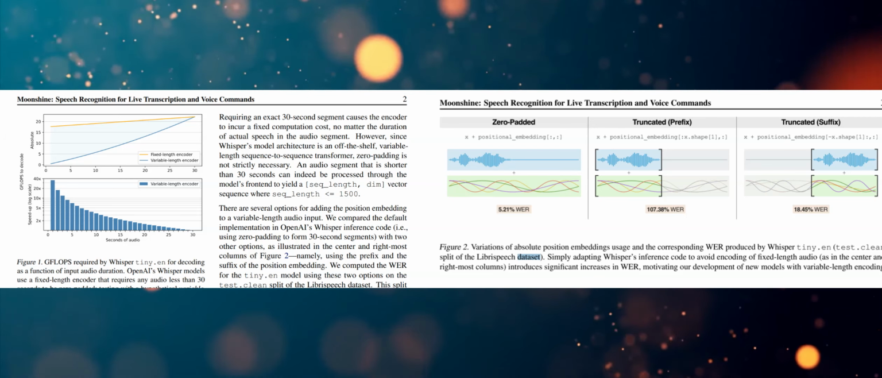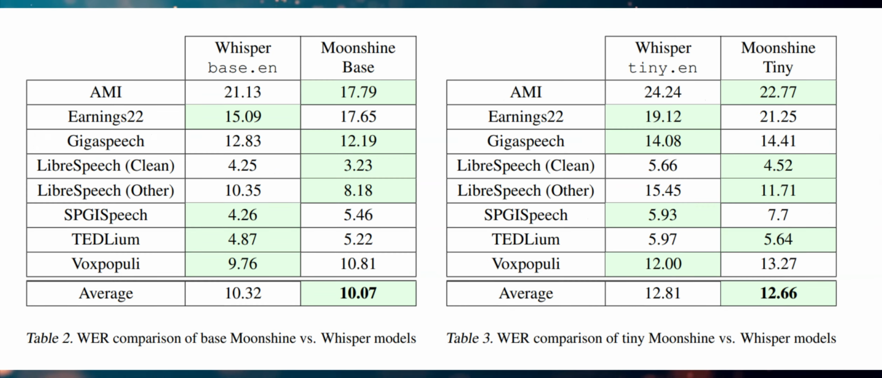The paper shows a comparison of WER across different datasets. Were there any significant differences in performance? Moonshine generally outperforms Whisper on most datasets, achieving comparable or better WER. However, it performed less well on the Earnings 22 dataset, which contains many very short utterances. This suggests a need for more training data representing such short segments.